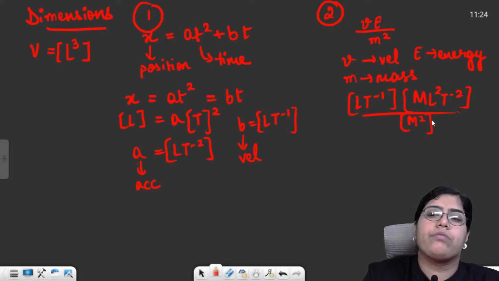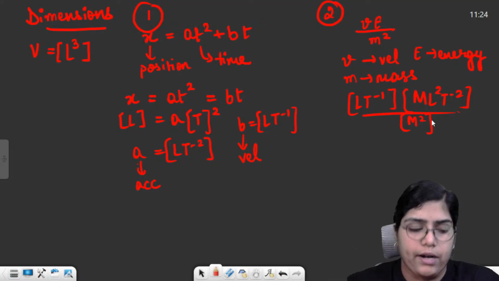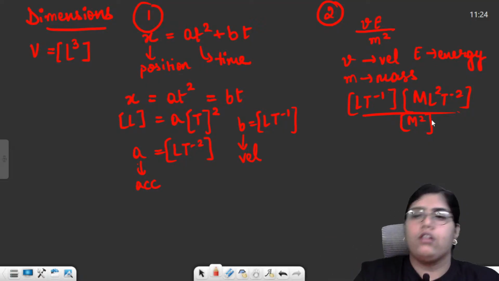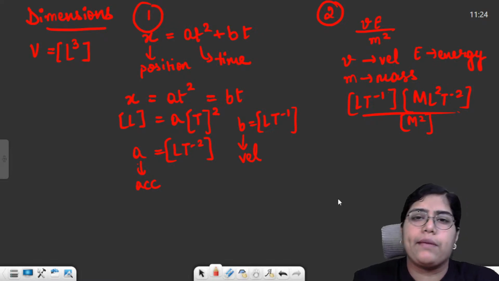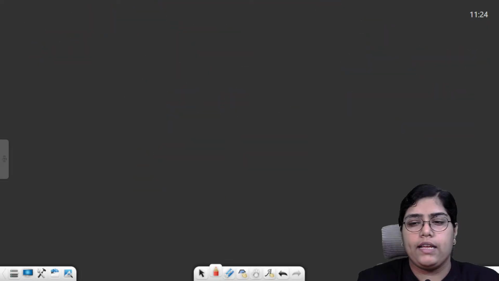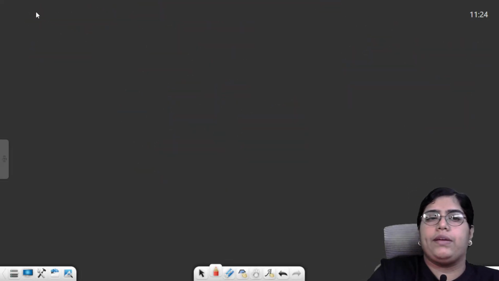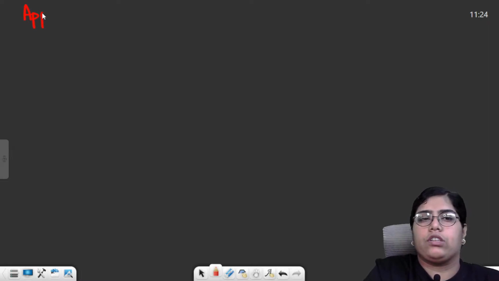You just need to simplify it. Whatever answer you get, that is your final answer. You need to take that particular option. So these are the two basic type of questions which might come solely based on the dimensional part. Then the other thing could be that you might get some questions on the applications of dimensional analysis.